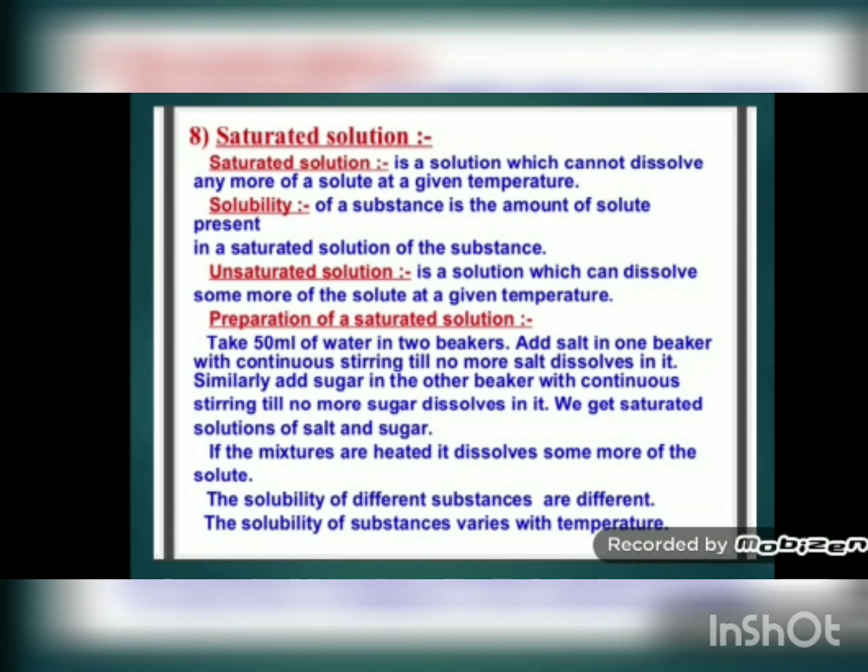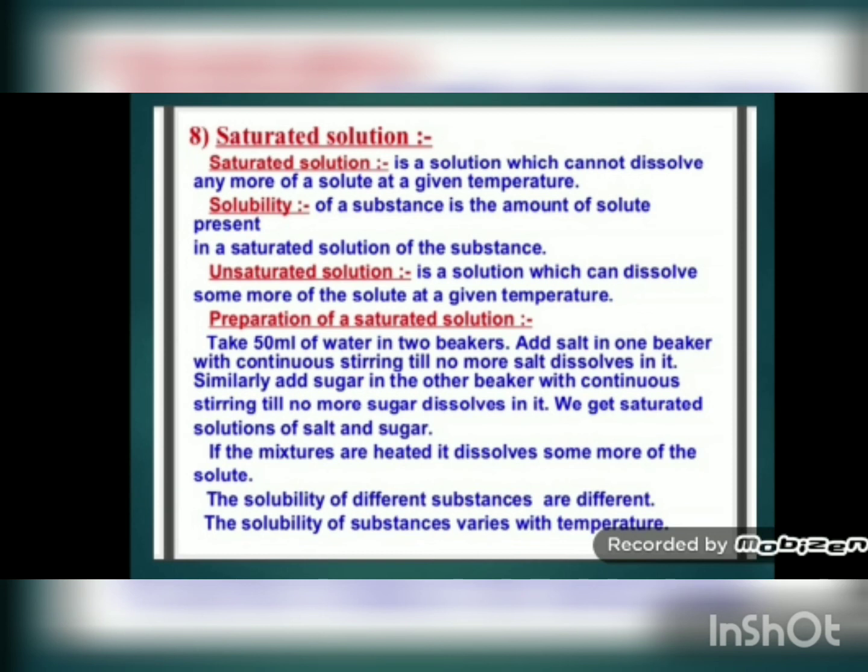Then you try to dissolve 10 gram more, but it is not dissolving, so you filter and remove that sugar. It means the solution in which you have dissolved 30 gram of sugar has become a saturated solution. So this amount of sugar, that is 30 gram, is known as the solubility of that sugar. But this 30 gram is at that particular temperature only.